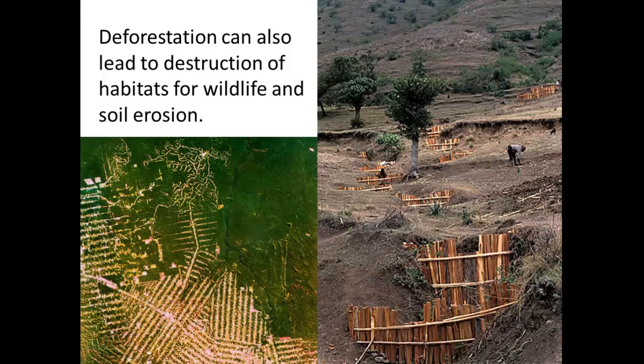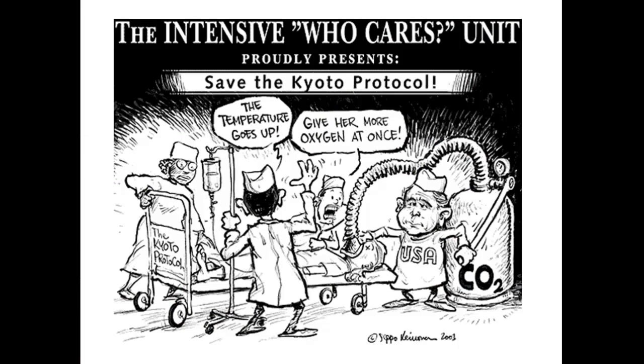Okay. And Natasha, can you tell us a bit about the Kyoto Protocol? The Kyoto Protocol is an agreement that was signed in 1997 by over 100 countries worldwide. The agreement committed countries to reduce their emissions of 6 greenhouse gases by 5% in 2012.